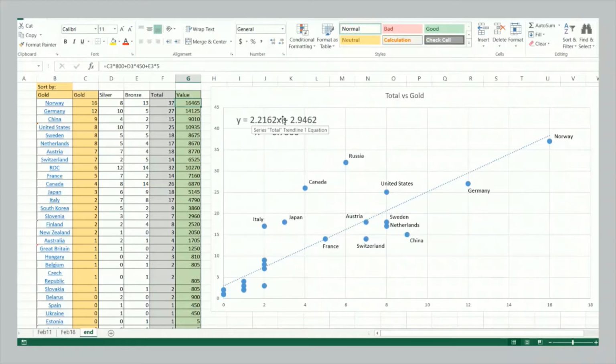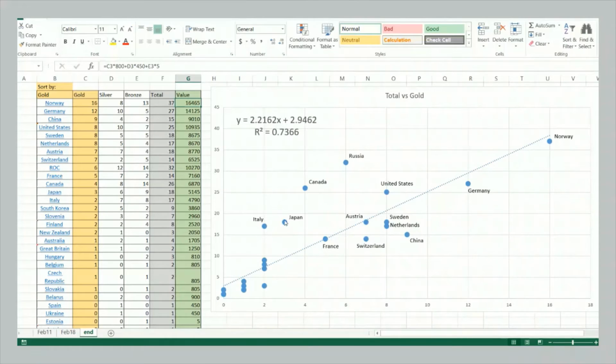Now, what this equation shows right here is a relation. It's actually the equation of this line of best fit, and it shows the relation between total medals won and gold medals won. So if a country has won no gold medals, okay, then you expect it to have still won approximately 3 total medals. Now, by the way, only countries that have won at least 1 medal are plotted here. And for every gold medal won, you expect a country has won an additional 2.2, just over 2 total medals for every gold medal. That's the general trend, okay?